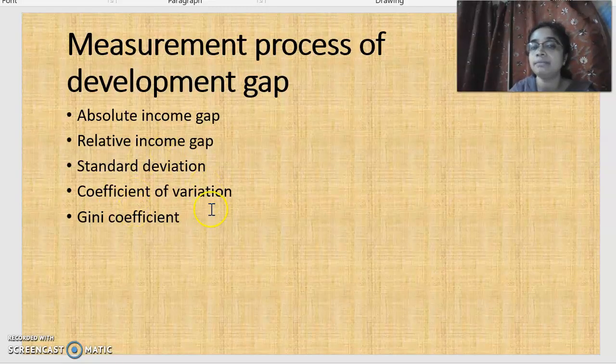Now, how can you measure the development gap? The development gap can be measured in terms of absolute income gap, relative income gap, standard deviation, coefficient of variation, or the Gini coefficient. These are indicators, and they are statistical methods.